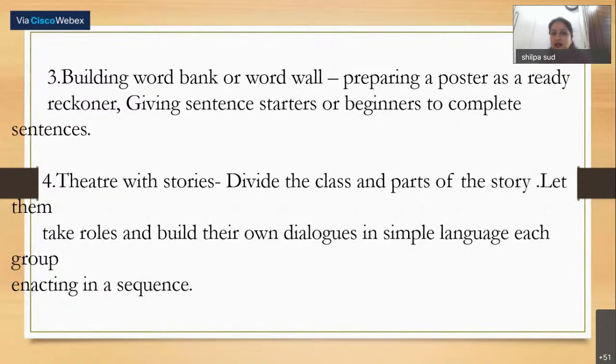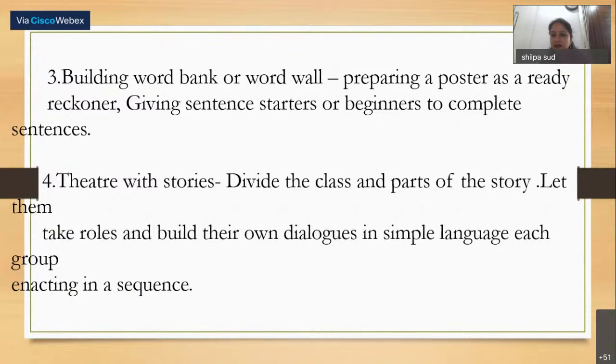You can also provide sentence starters or beginners to students to complete their sentences. We can also use theater with the stories. I think most of you must be doing it, asking them to prepare a role play based on the chapter. In groups, you can divide the chapter into different parts of the story. You can ask them to create their own dialogues, or you can provide them with the dialogues and then ask them to prepare a role play and enact it in the classroom. Students love theater, students love role plays.